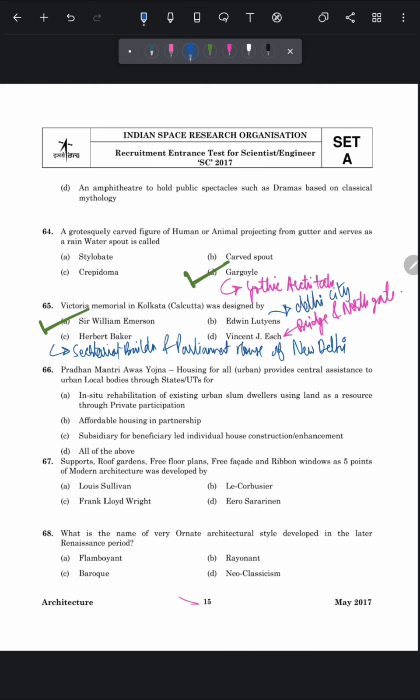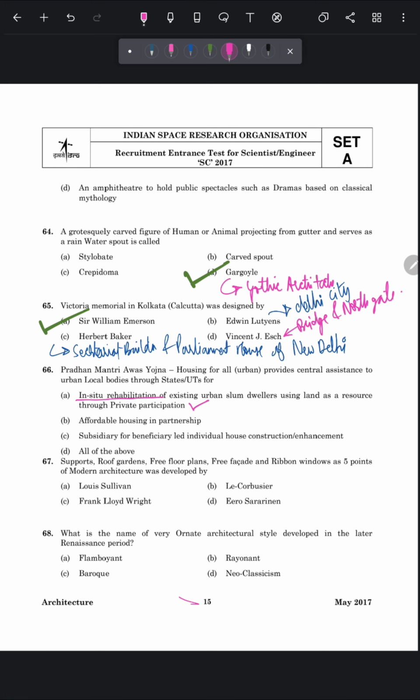Next question is, Pradhan Mantri Awas Yojana, Housing for All, provides central assistance to urban local bodies through states or UTs for. Let's see the options one by one. Option A is in situ rehabilitation of existing urban slum dwellers using land as a resource through private partnership. So yes, it is an in situ rehabilitation.